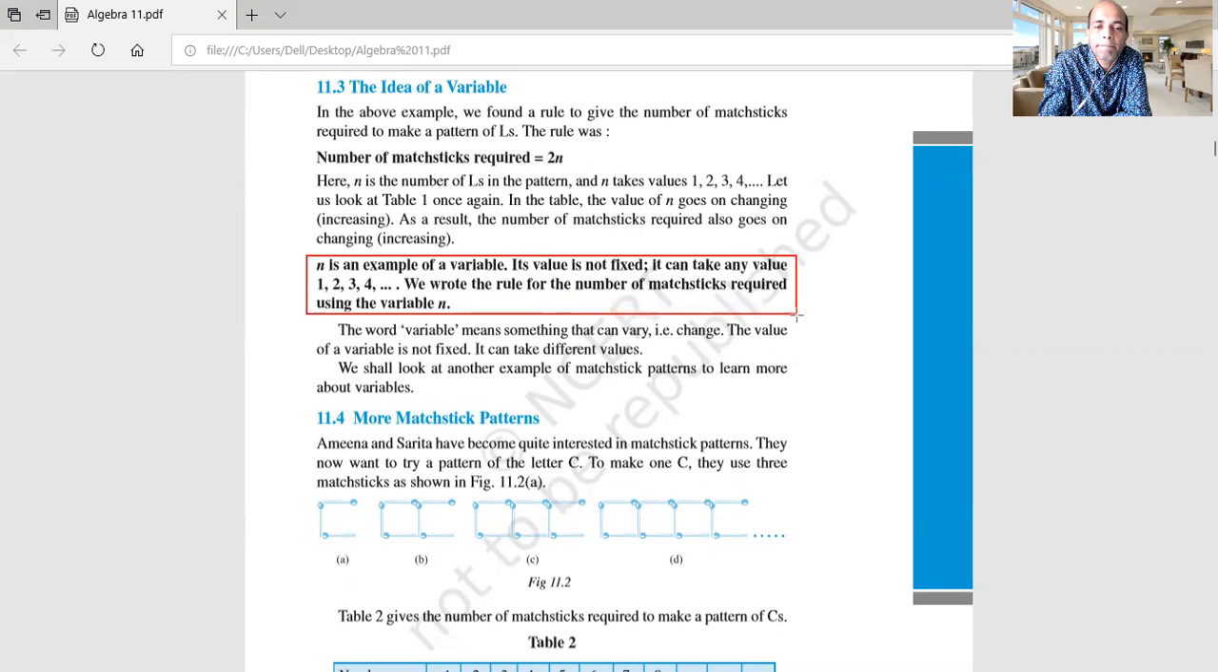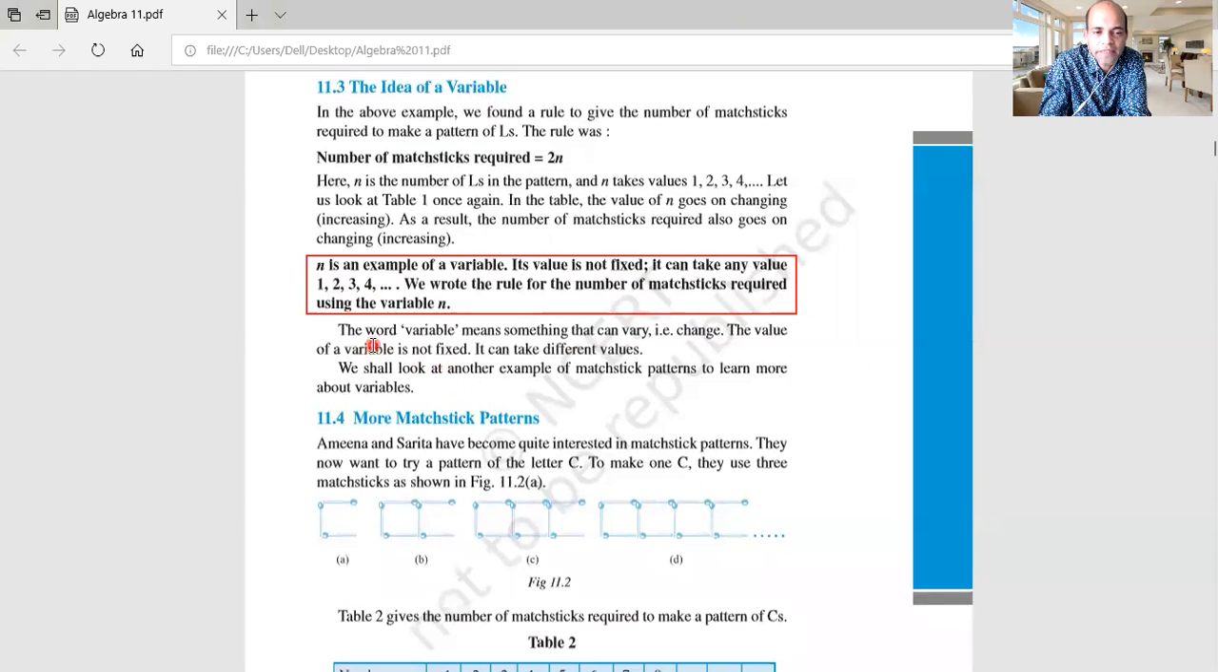This line you must take care of carefully. This is very important. n is an example of a variable, and we can say its value is not fixed. It can take any value. That is, we can form 1 L, 4 Ls, 50 Ls, 100 Ls. We wrote the rule for the number of matches required using the variable n. Now clear? We can find the solution by using this formula.